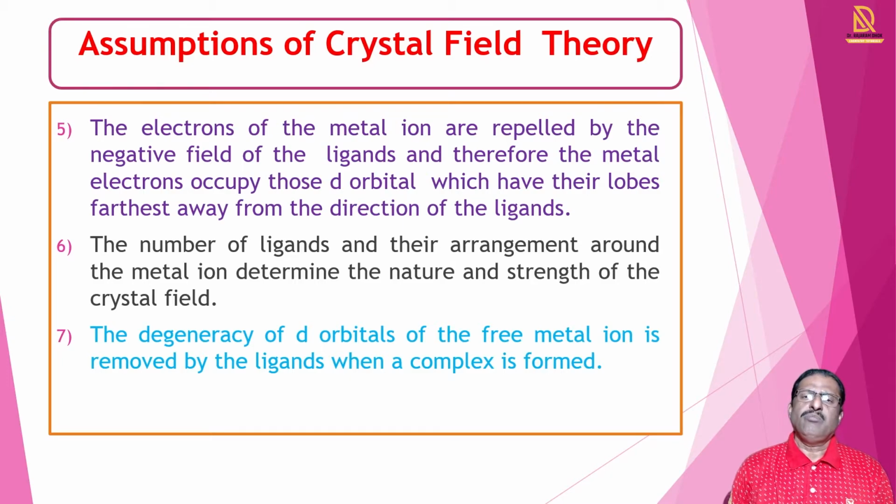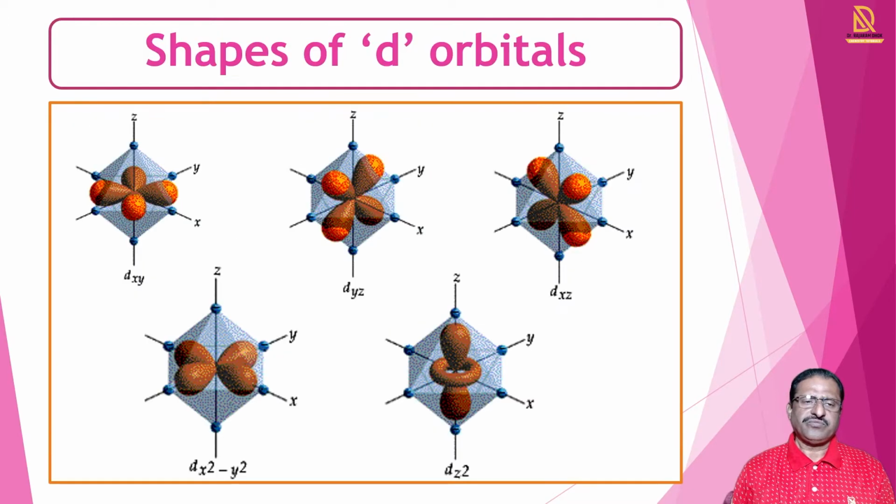Means when metal orbitals come in contact with ligands, then the degeneracy of those metal orbitals is removed. Means the d orbitals split into certain groups, and this happens when ligands come in contact with the metal and there is formation of complex. So these are some assumptions of crystal field theory.